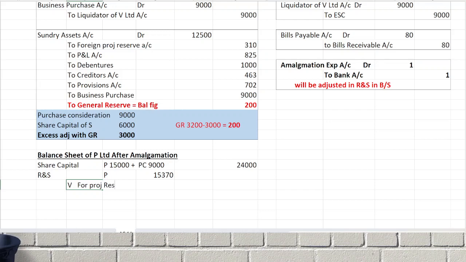ஜர்னல் என்ட்ரியில பாருங்க, ஃபாரின் ப்ராஜெக்ட் ரிசர்வ் பிளஸ் P&L அக்கவுண்ட் பிளஸ் ஜெனரல் ரிசர்வ். This foreign project reserve, P&L account, and which one? General reserve. 310 plus 825 plus general reserve as per the journal entry. Less amalgamation expenses. Amalgamation expenses-ஐ adjust பண்ணிடும்.